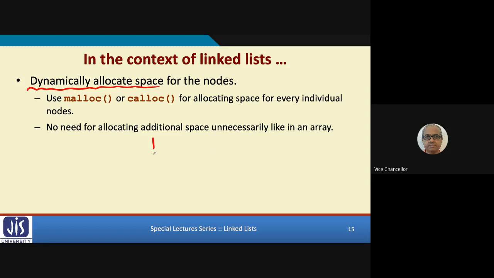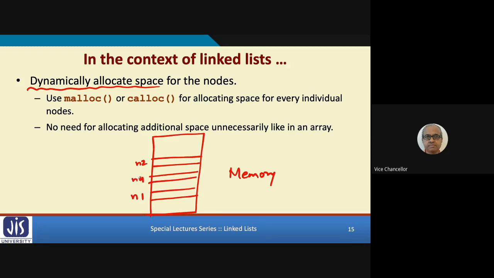Because you see, I have already shown that picture earlier, that if you look into the picture of your memory, your N1 may be allocated space somewhere here, N2 may be allocated space somewhere here, N3 may be here, anywhere. Let's say N3 is here, let's say N4 can be here. They can be in any order as long as you are properly putting the pointers. N1 is pointing to N2, N2 is pointing to N3, N3 is pointing to N4. So as long as you put the pointer correctly, the linked list will work fine. This is the basic idea behind linked list.